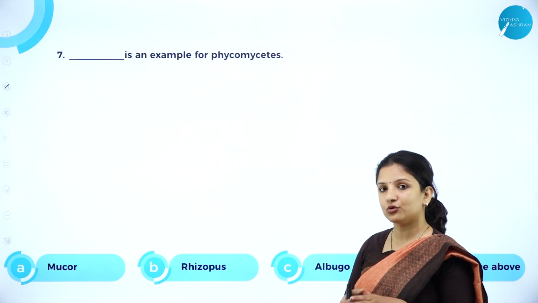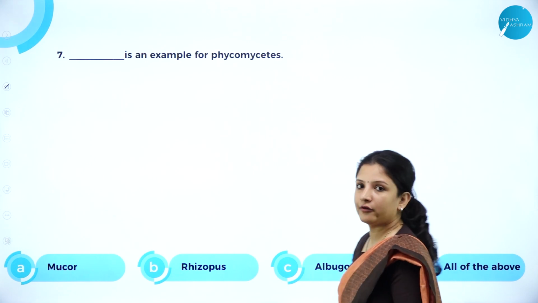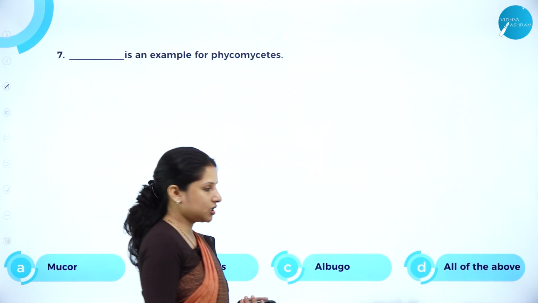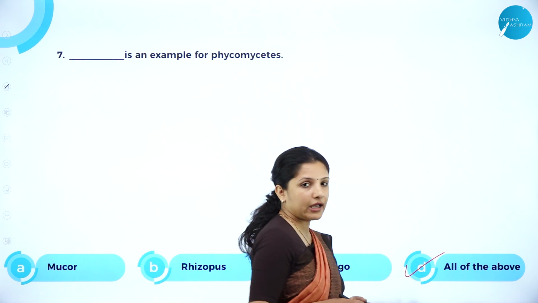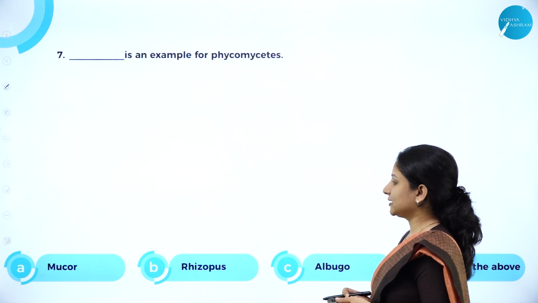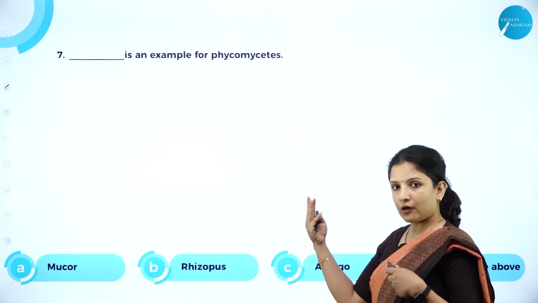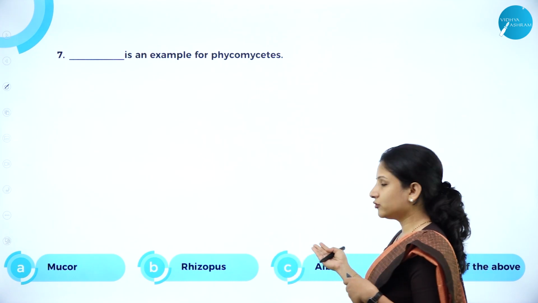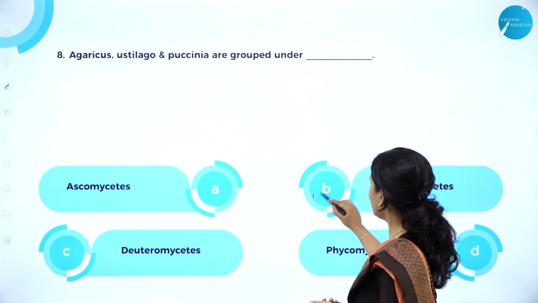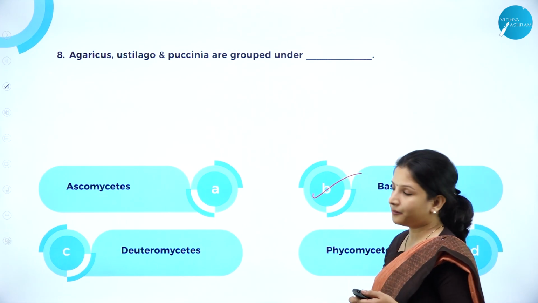Next, dash is an example for Phycomycetes. Phycomycetes are those fungi which usually grow on plants. Is it Mucor, Rhizopus, Albugo, all of the above? The answer here is all of the above, because Albugo, Mucor and Rhizopus all come under Phycomycetes. Mucor is also found on plants, Rhizopus is also found in the soil and on plants, and Albugo also. Agaricus, Ustilago and Puccinia are grouped under Basidiomycetes, as they produce basidiocarps.